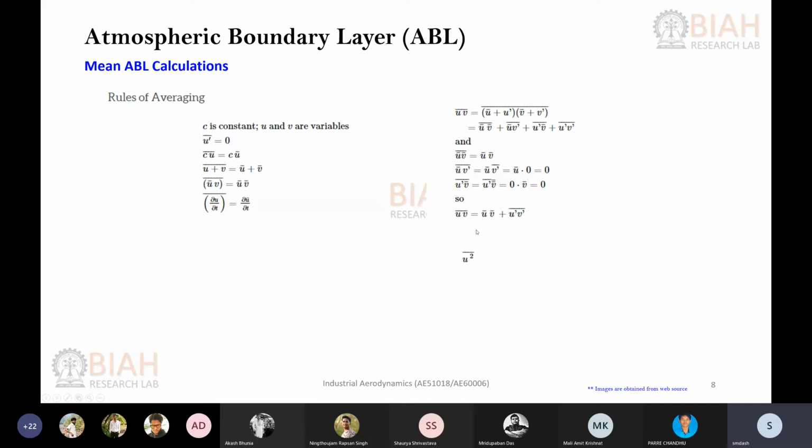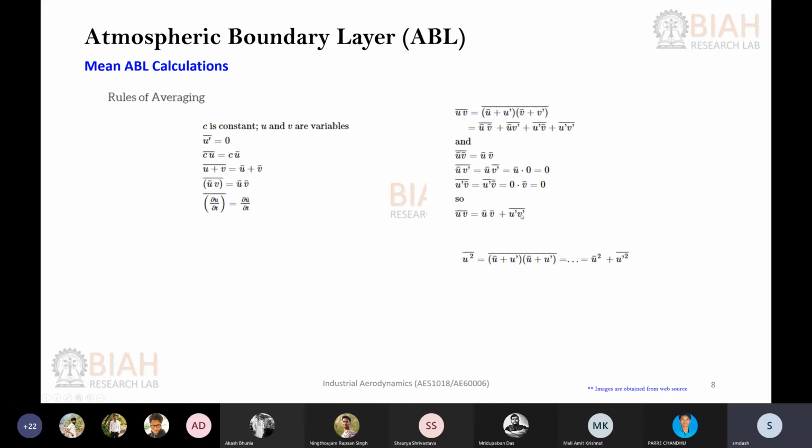From the same thing you can write it out for u square bar, which will give you the multiplication of u bar squared and u prime squared. This term cannot be 0, because when you multiply two fluctuating parts, it cannot be 0.